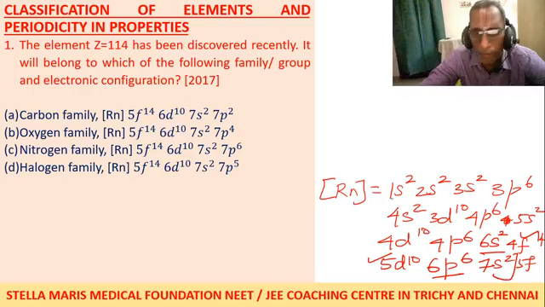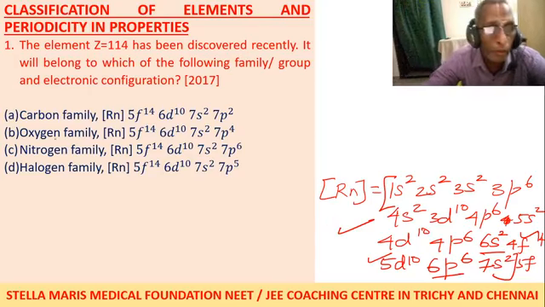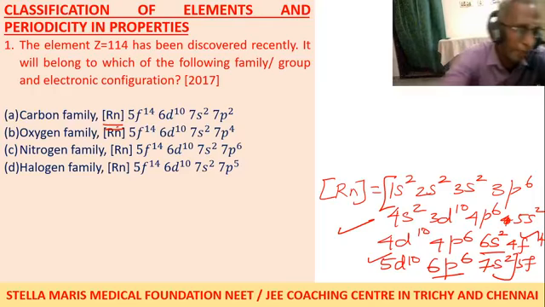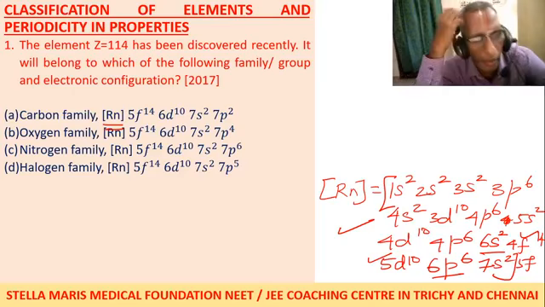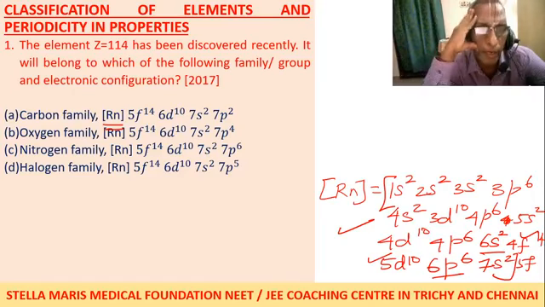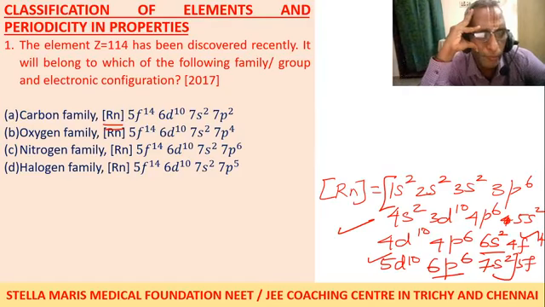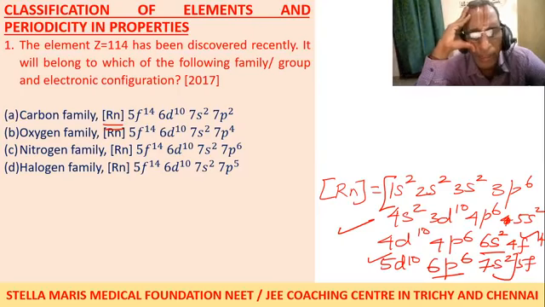So up to 7s2, 1s2 to 7s2, it is briefly written as radon, Rn. Next to 7s, you have 5f. That is why 5f14, 6d10, 7s2, 7p2 is mentioned like that.